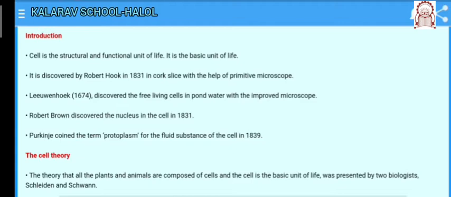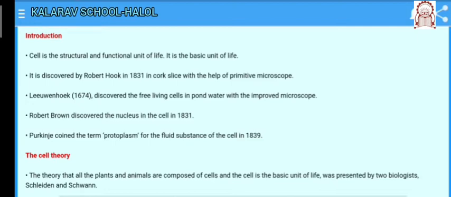Here Robert Hooke in 1665 discovered the cells. He observed the cells in a cork slice with the help of a primitive microscope. Leeuwenhoek, with an improved microscope, discovered free living cells in pond water for the first time.